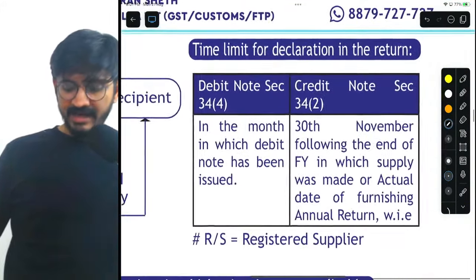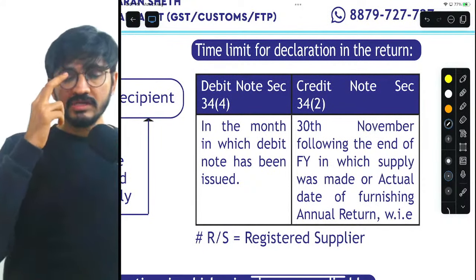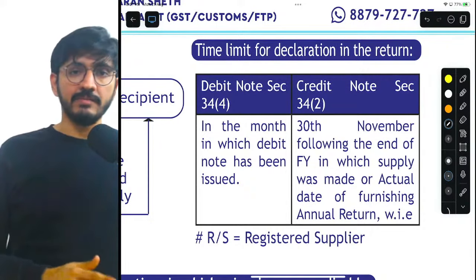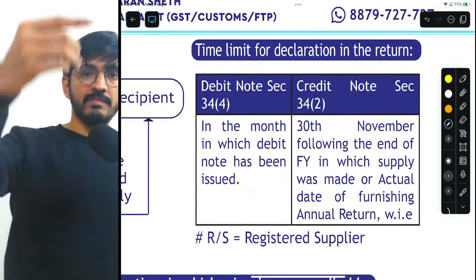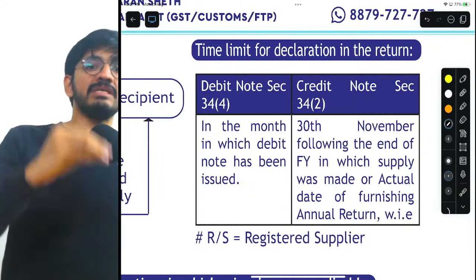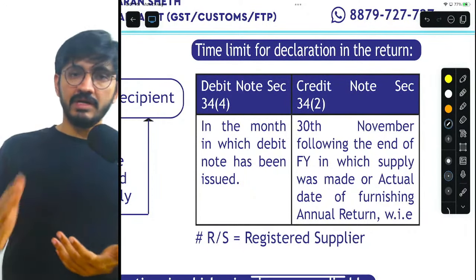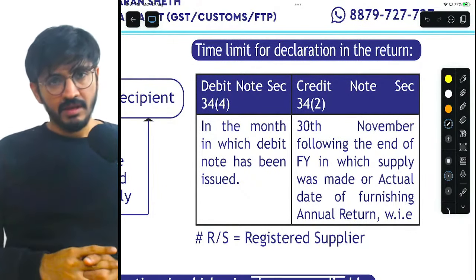Also understand that I can take the benefit of reduction in my liability only when I furnish the credit note in the return within the time limit. And what is the time limit? 30th November of the next financial year or the actual date of filing the annual return, whichever is earlier.